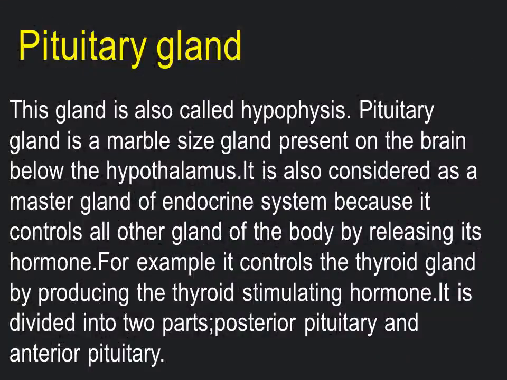And firstly, pituitary gland. This gland is also called hypophysis. Pituitary gland is a marble-sized gland present on the brain below the hypothalamus. It is also considered the master gland of the endocrine system because it controls all other glands of the body by releasing its hormones. For example, it controls the thyroid gland by producing thyroid stimulating hormone. It is divided into two parts, posterior pituitary and anterior pituitary. Posterior pituitary is also called neurohypophysis.